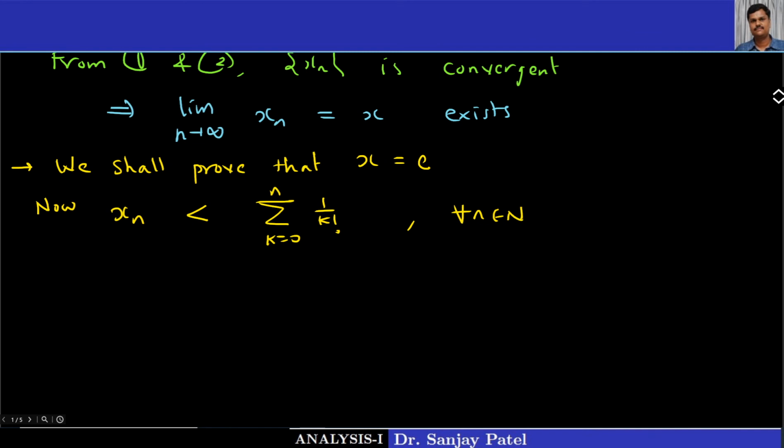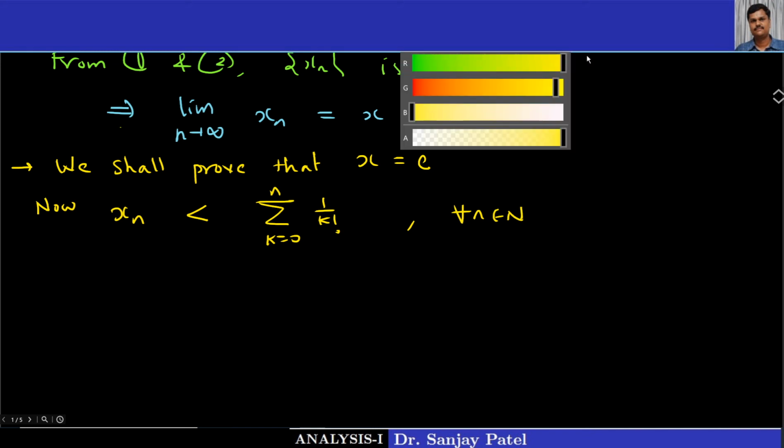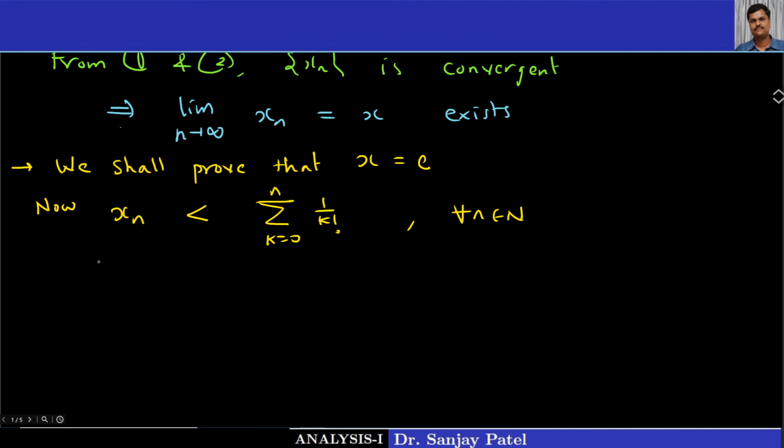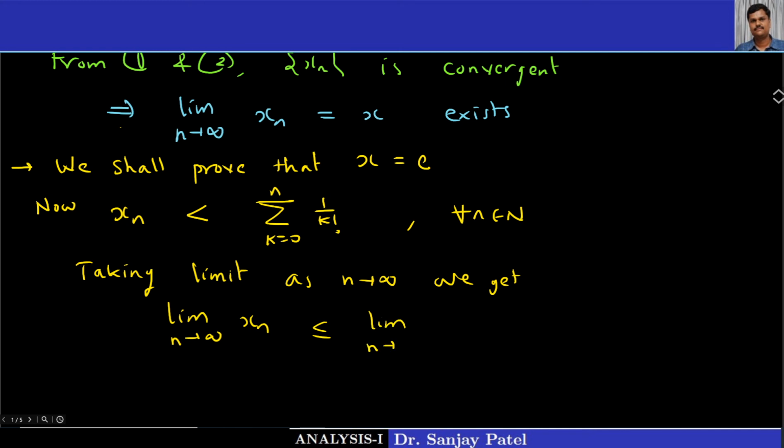So if I take limit on both the sides, taking limit as n tends to infinity, we get on the left hand side limit n tends to infinity xn, and it is less than or equal to limit n tends to infinity of sigma 1 upon k factorial, k equal to 0 to n.